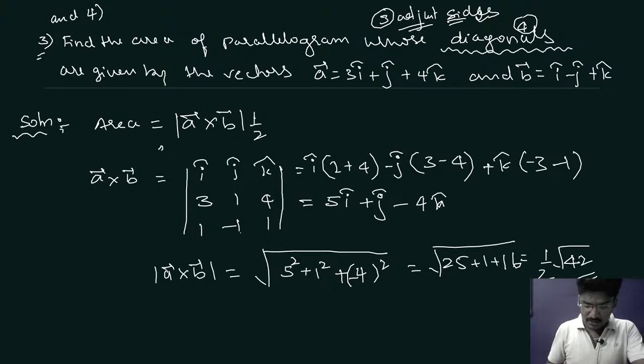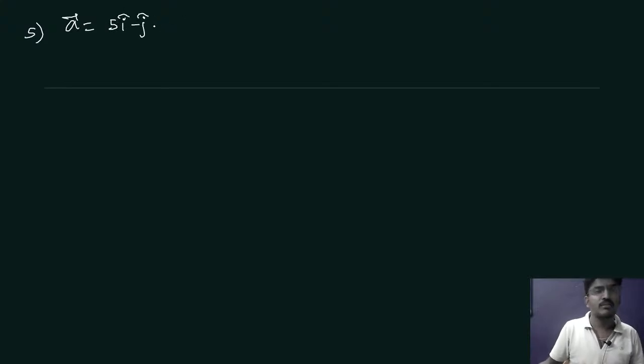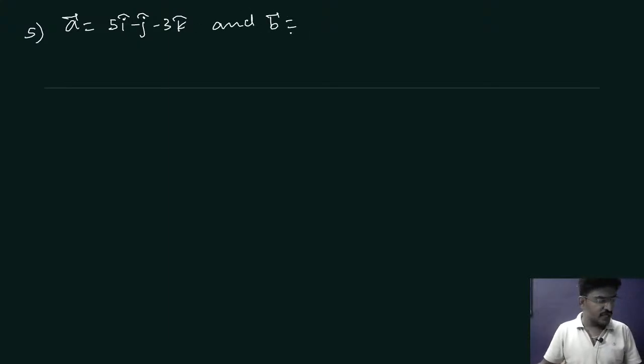What is the next problem? That is fifth one. Vector A equal to 5i cap minus j cap minus 3k cap, and vector B equal to I cap plus 3j cap minus 5k cap.